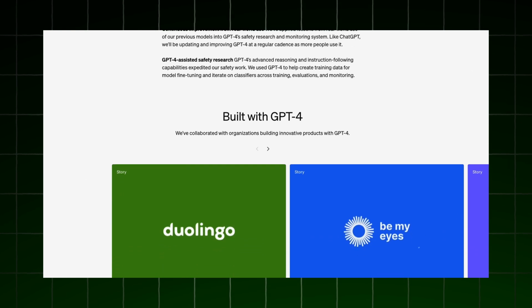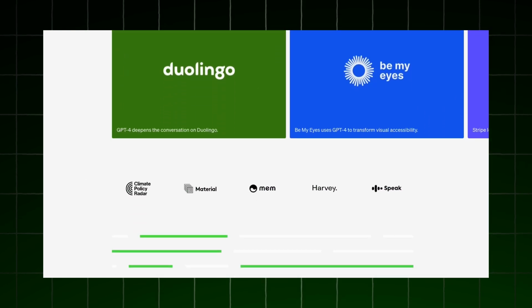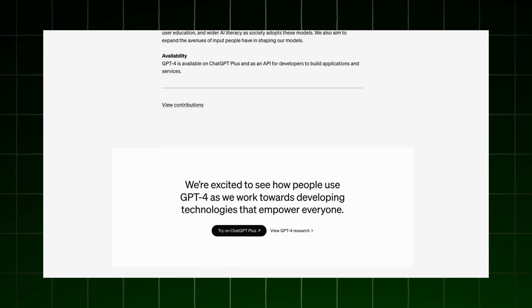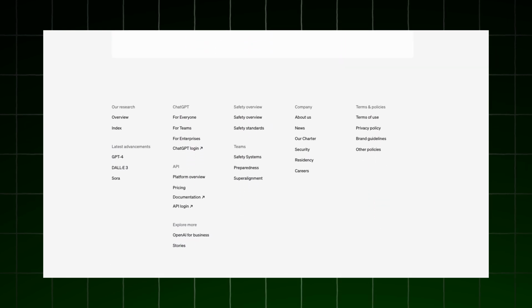Now, with all of that being said, they have not dropped the update out to everybody yet. It's going to be a slow roll release like they typically did. So we should be seeing all of these feature updates within the next few weeks. So if you don't see it there now, don't panic. It's coming. They're just rolling it out like they typically do with the other updates. I don't know about you, but I heard about memory and then waited like 3 months before I got access to it. And I was even starting to wonder whether or not they were even going to release that feature. But lo and behold, they actually did. It just took a while to get it. So that could be the situation here, okay?